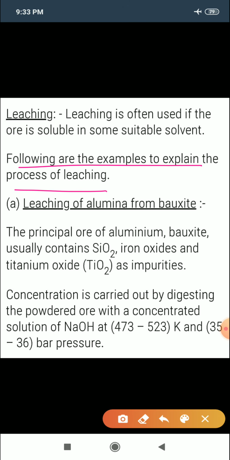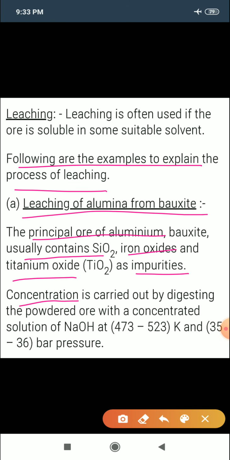The first example is leaching of alumina, the ore of aluminium, from bauxite. Pure alumina, that is Al2O3, is obtained from the principal ore of aluminium, bauxite, by Baeyer's process. The principal ore of aluminium usually contains SiO2, iron oxide and titanium oxide as impurities.